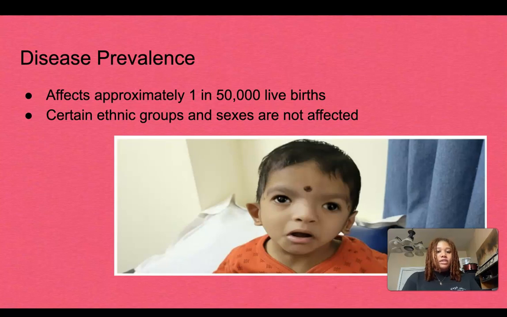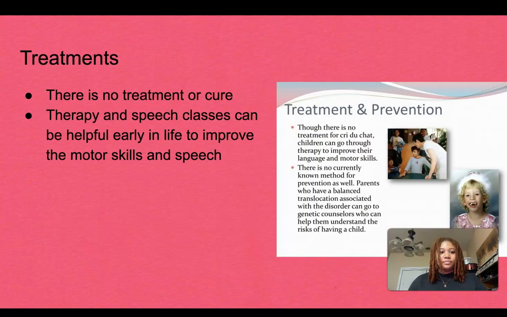So the disease prevalence for Cri Du Chat syndrome: it affects approximately 1 in 50,000 live births, and certain ethnic groups or sexes are not affected. So any type of ethnic group, it's not only one ethnic group that's affected, it's evenly distributed through the ethnic groups. And the ratio of females to males that are affected is 4:3. So it's pretty even and it's not a sex-related syndrome.